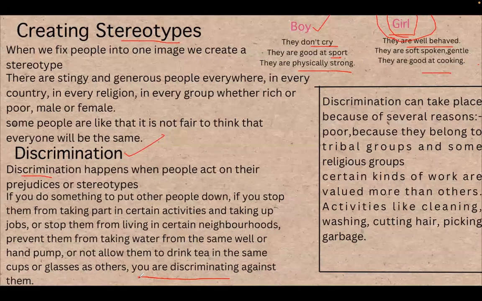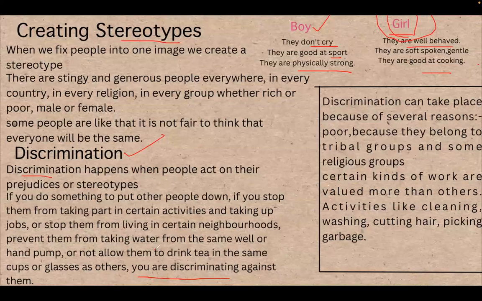So see the full story of Ambedkar in this chapter. Ambedkar was boycotted as he was from the Mahar caste. As he was from the Mahar community, he was not allowed to take a bus or something like that. So he was discriminated against.